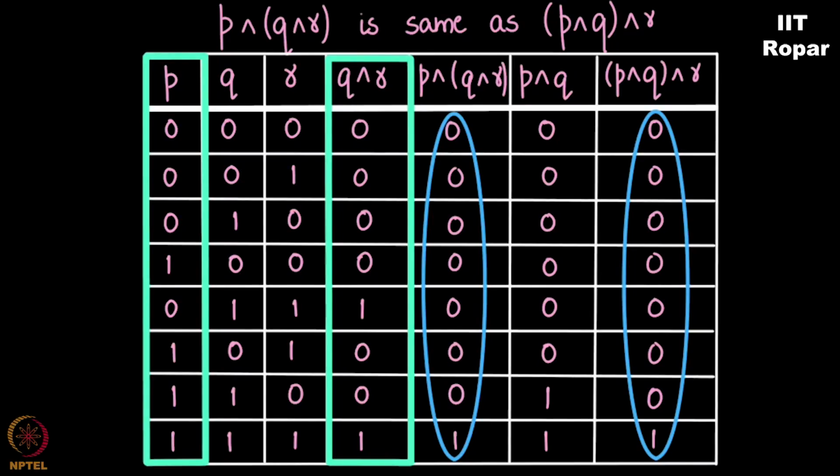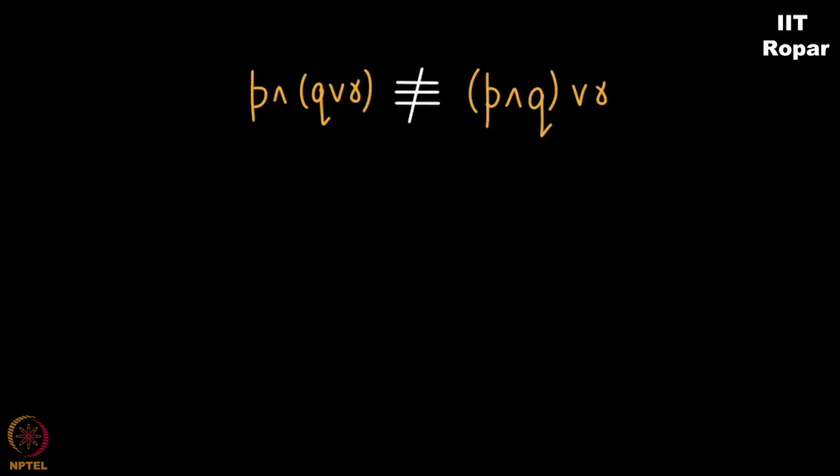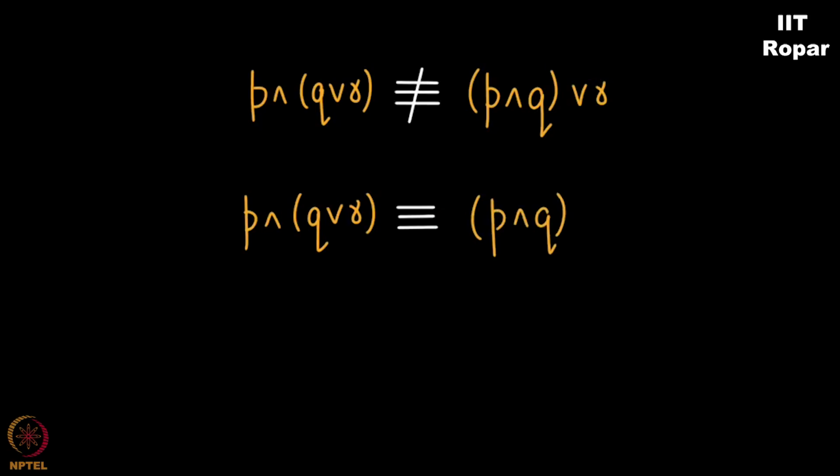Right? Okay. Now what is less obvious is this statement, which is P and of Q or R. Now this is not the same as P and Q or R. It's not true. Just the way we did before, this is not true. This is something else. This will be P and Q or P and R. Okay. These are some of the very important and interesting laws.